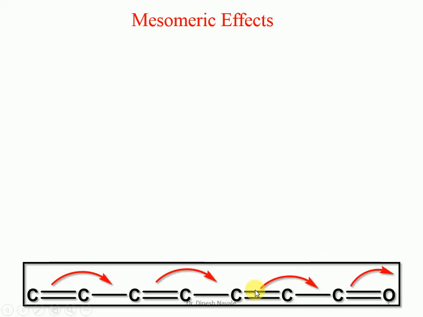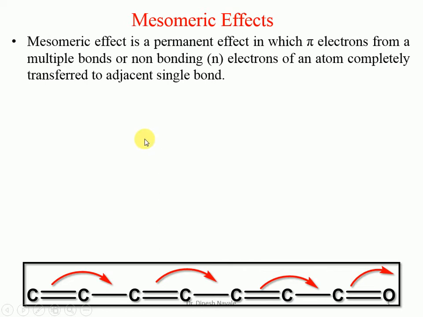So this is one example of the mesomeric effect. The mesomeric effect is a permanent effect in which pi electrons from multiple bonds, or non-bonding n electrons of an atom, are completely transferred to an adjacent single bond. You can observe here that the pi bonded electrons are transferred to the single bond. That's why it is a mesomeric effect.